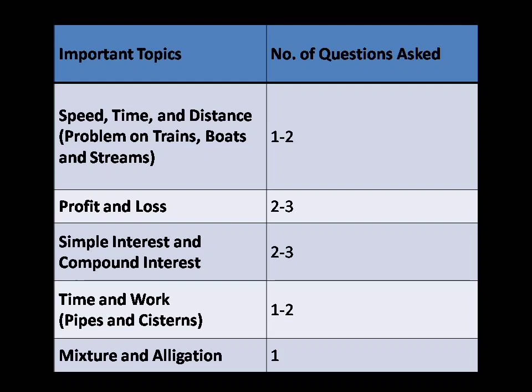The next topic is profit and loss. From profit and loss they can ask 2 to 3 questions. And the next one is simple interest and compound interest. From simple interest and compound interest they can ask 2 to 3 questions. The next topic is time and work, that is pipes and cisterns. They can ask 1 to 2 questions. And the next one is mixture and alligation. From that they can ask 1 question.